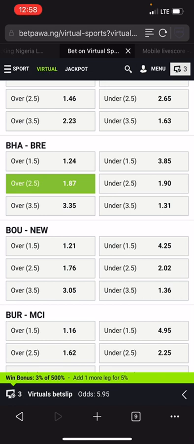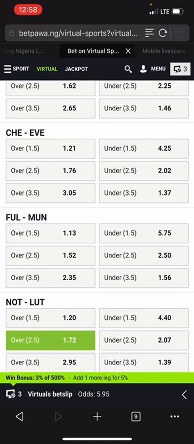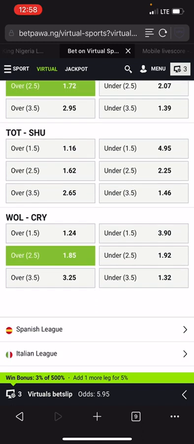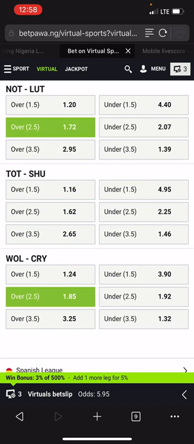So all we have to do is, making use of the median method, remove the highest odd, remove the lowest odd, and odds that appear 2 times. If we have any odds that appear 2 times, make sure you remove them, because the median method states: remove the lowest odd, highest odd and odds that appear 2 times. So the middle odd among the remaining odds is the median method.